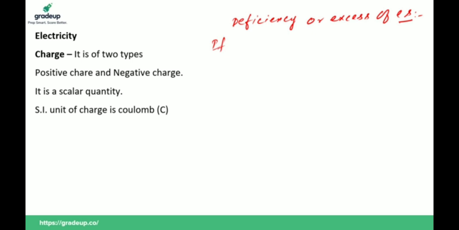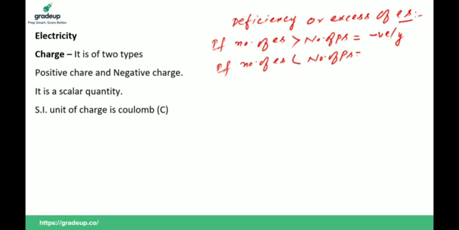If the number of electrons is greater than the number of protons, then the body will be negatively charged. If the number of electrons is less than the number of protons, the body will be positively charged. And if the number of electrons is equal to the number of protons, the body will be neutral, no charge.